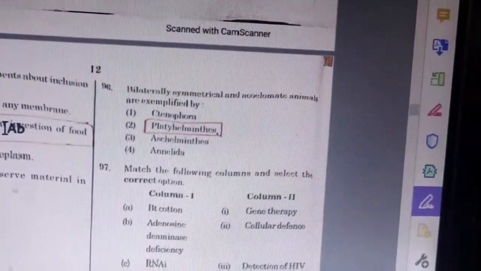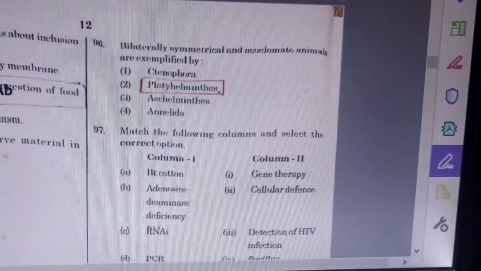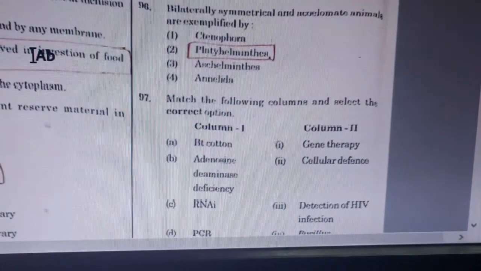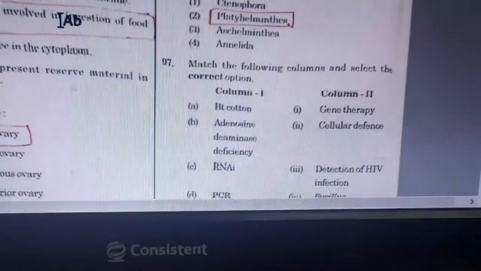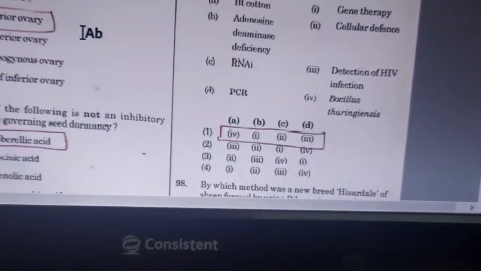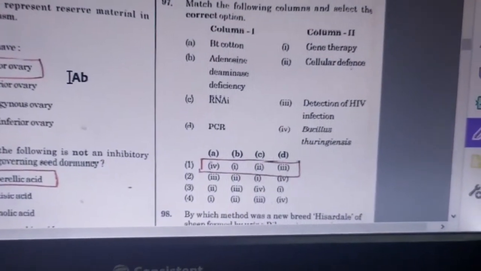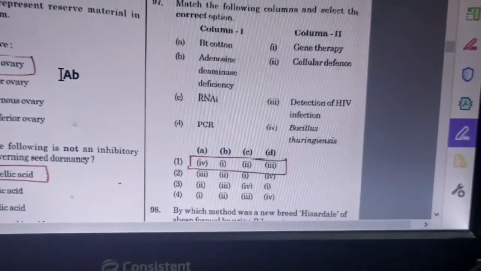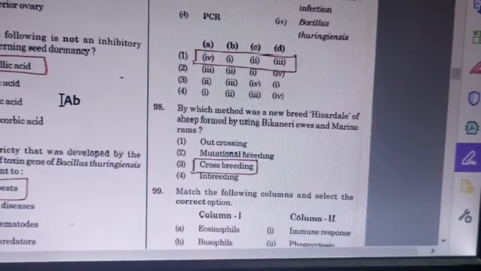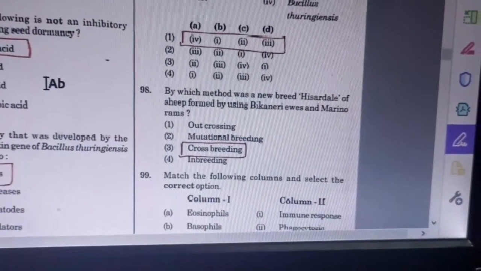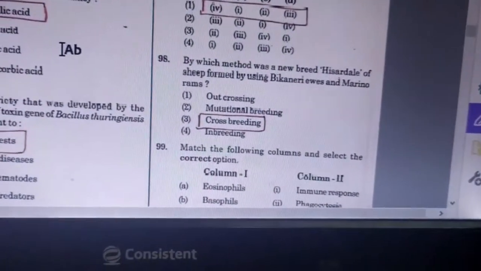And 96th question is, bilaterally symmetrical and acoelomate animals are exemplified by Platyhelminthes. And 97th question is, match the following columns and select the correct option. Bt cotton, adenosine. Answer order is 4, 1, 2, 3. Then 98th question, by which method was a new breed Hisardale of sheep formed by using Bikaneri ewes and Marino rams? Answer is crossbreeding.